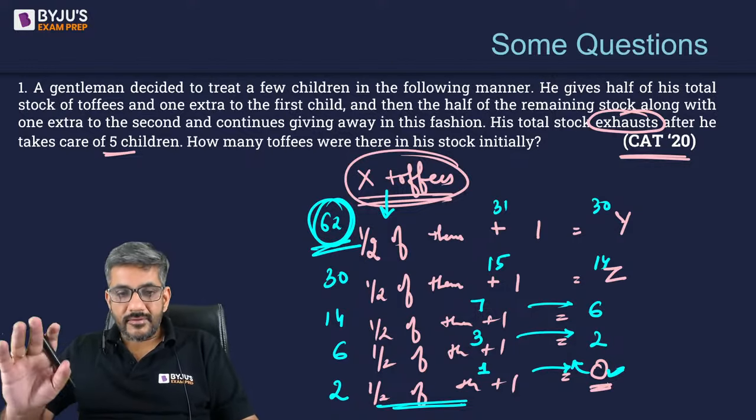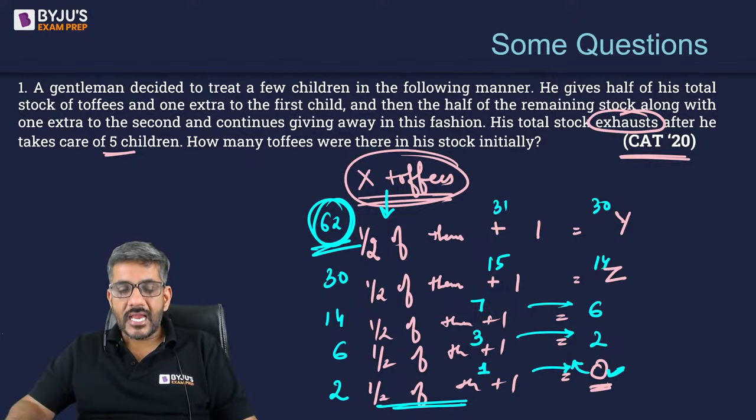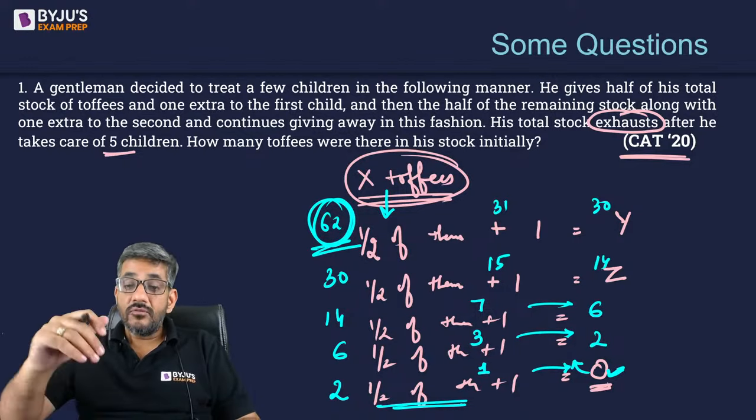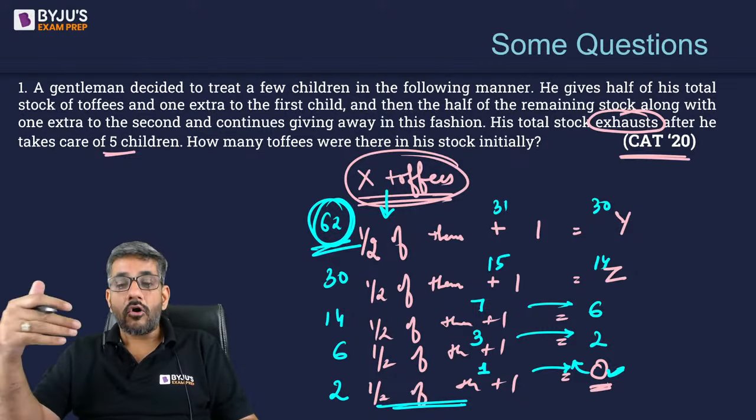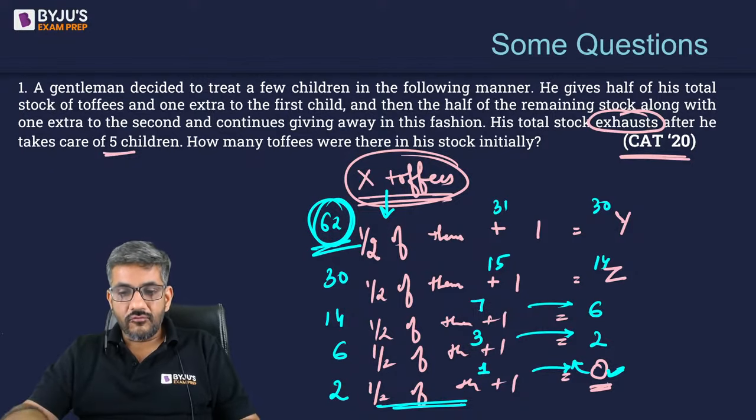I'm sure all of you have understood this question. That was a question from CAT 2020. I'm sure you would have got an idea of what I am trying to say. जो मैं कह रहा था आपको, एक alternate approach की जो बात कर रहा था, वो आपको इससे समझ आया होगा. Let's try another question now.